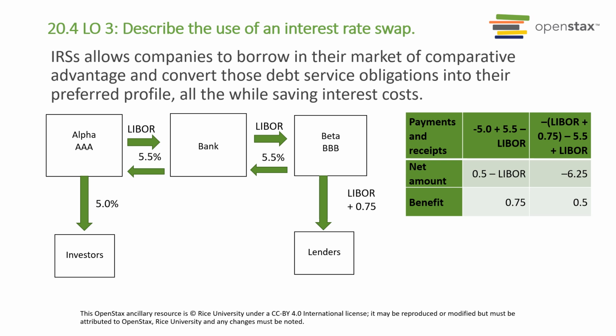So here you see what would occur is Alpha, or triple A, would give LIBOR to a bank in exchange for 5.5%, and investors would receive 5%. So Alpha would get the 0.5 benefit there. With Beta, triple B, they pay lenders LIBOR plus 0.75. The bank gives them LIBOR, which helps them pay the lenders, and in exchange, Beta pays 5.5%.